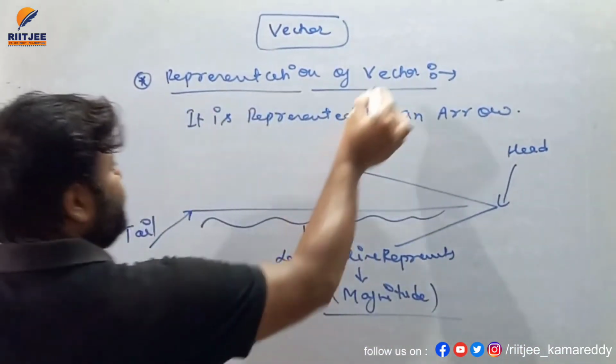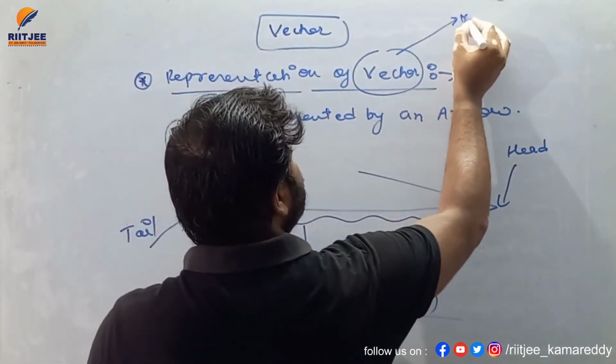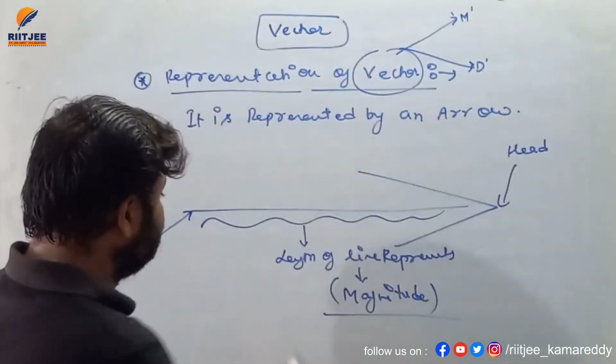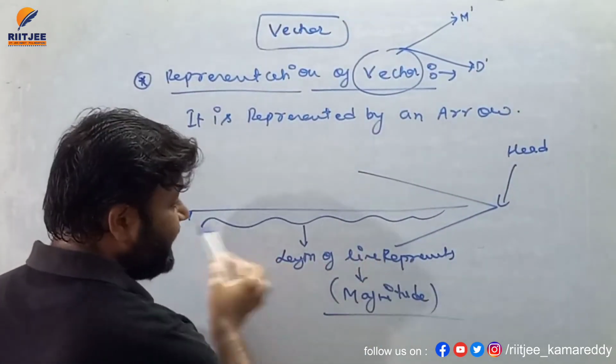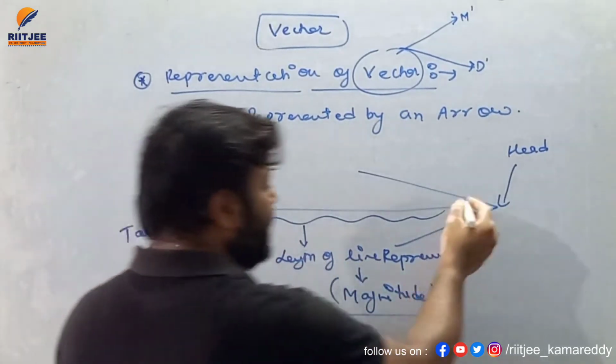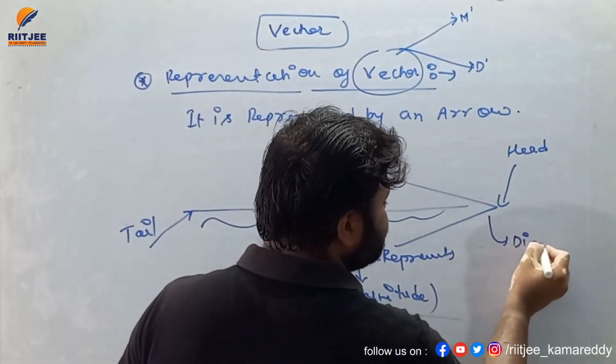Now we know that a vector carries two things: one is magnitude and the second is direction. As I already told you, this arrow carries a line, and the length of this line represents magnitude and the head represents direction.